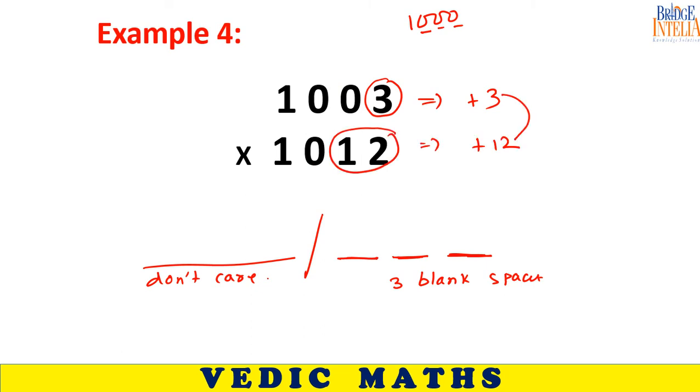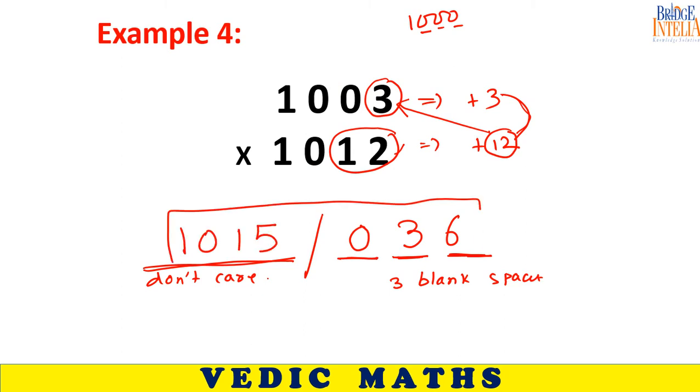So 3 times 12 is 036. Then add this extra 12 here. So 1003 plus 12 is equal to 1015. This is the final answer.